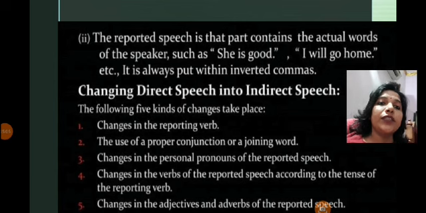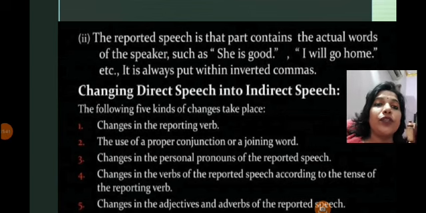The third point is changes in the personal pronouns of the reported speech. Personal pronouns are also a very important part. If the reporting verb is in the third person, then we do not need to make any change. If a proper noun is given, then it requires change. If a female name is given, we change it to "she", and if it is a male name, we change it to "he" in the reported speech. In the same way, pronouns are required to be changed.